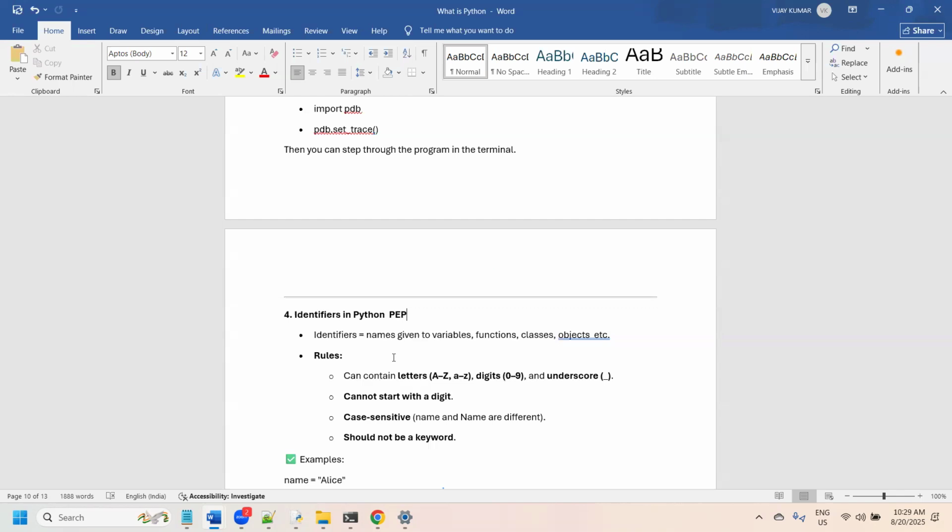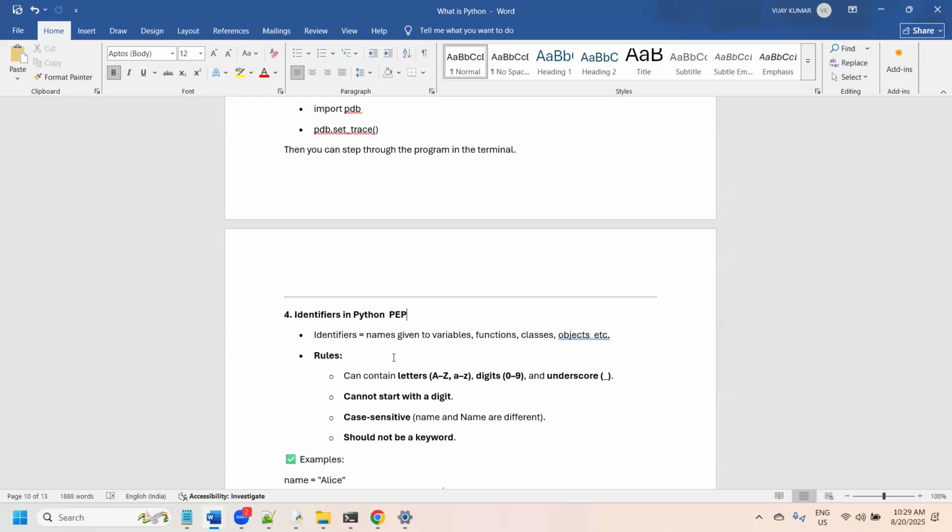PEP is defined as Python Enhancement Proposals. There we have a list of instructions. According to the list of instructions, the name of any identifier should not start with a number. It should start with either a capital letter or a small case letter. Python is case sensitive, similar to Unix. Unix is also case sensitive.